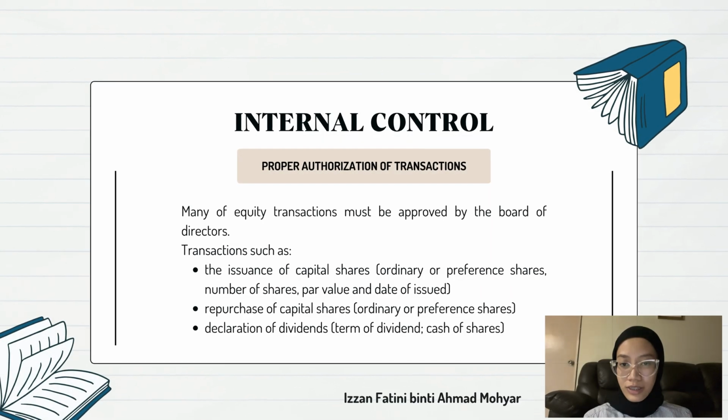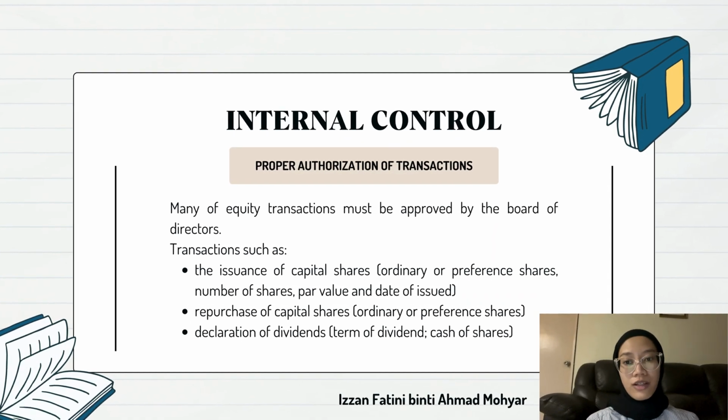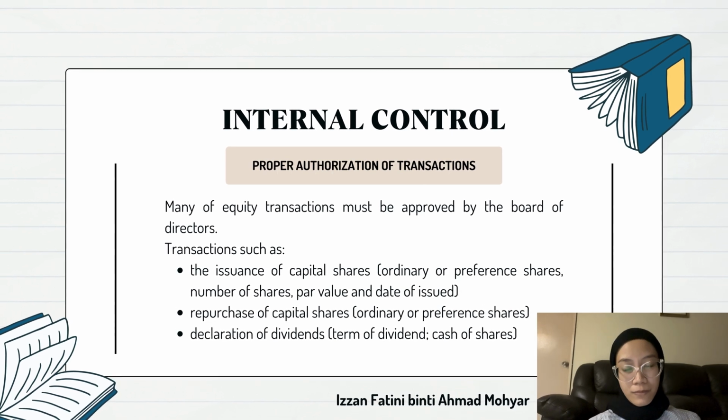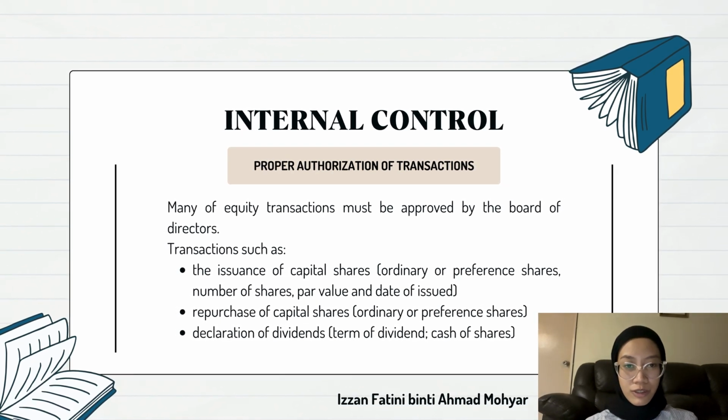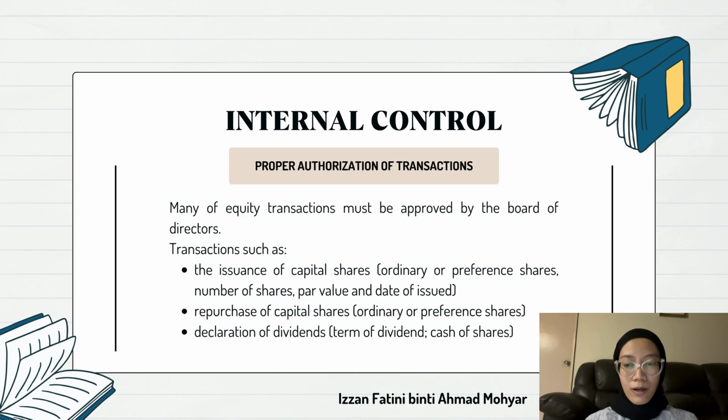Okay, so next let's dive into internal control. This one is proper authorization of transactions. The majority of equity transactions must be approved by the board of directors, and this includes transactions such as the issuance of capital shares, which are ordinary and preference shares, number of shares, par value, and date of issue.